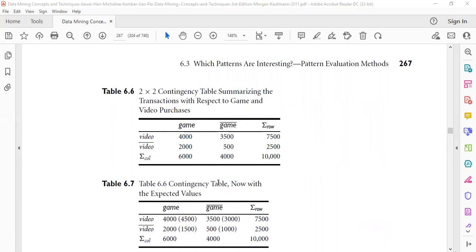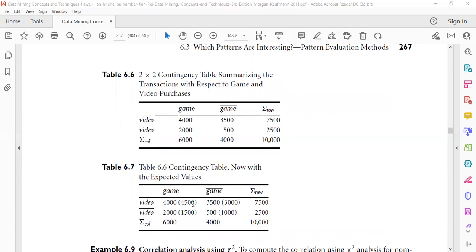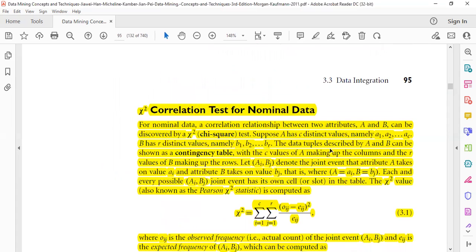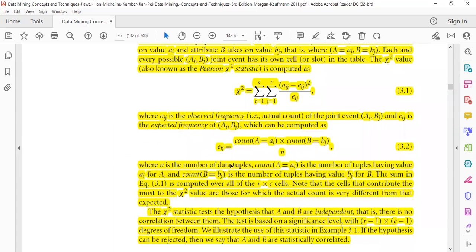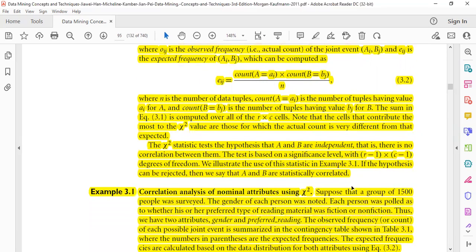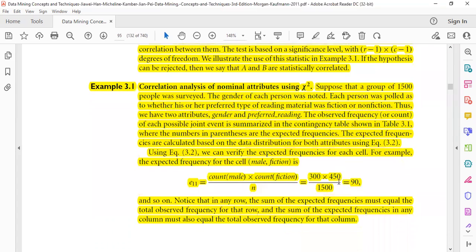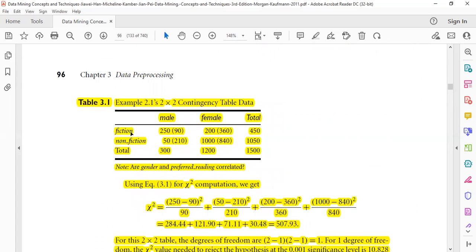From this contingency table, first of all, we need to find the expected values of both games and videos. I'll show you once again how to find the expected value. The formula used is: the expected value is count of A equal to ai multiplied by count of B equal to bj, divided by N. Let us see with an example. Here you can see a contingency table of fiction and non-fiction movies, and how these movies are seen by male and female. The values in brackets show the expected values.